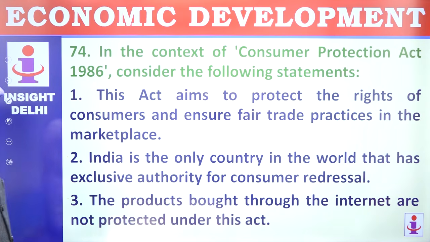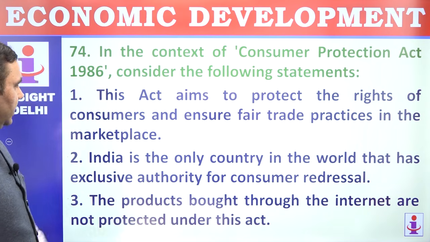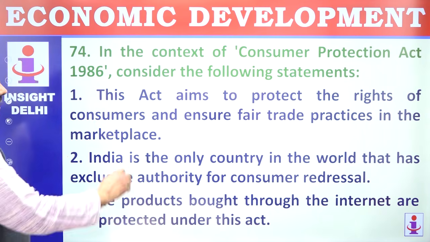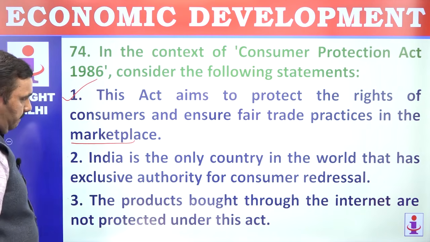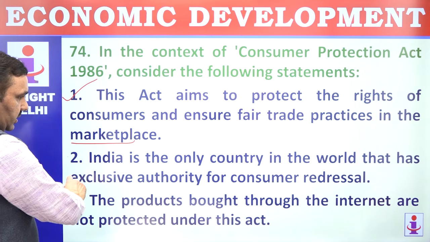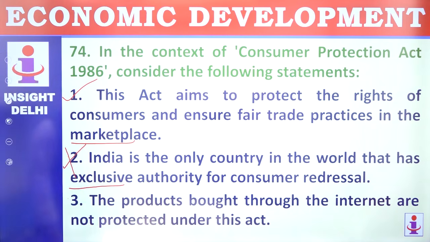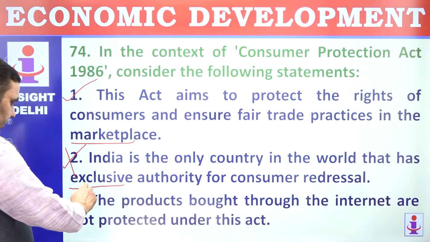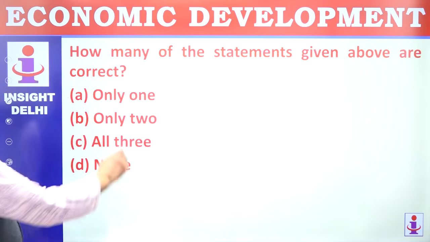74. In the context of Consumer Protection Act 1986, consider the following statements. This act aims to protect the rights of consumers and ensure fair trade practices in the marketplace. That's correct. India is the only country in the world that has exclusive authority over consumer redressal. Not really. There are many countries that have such acts. The products bought through the internet are also protected under this act, so it's wrong. 1 is right, 2 and 3 are wrong. Option is 1.